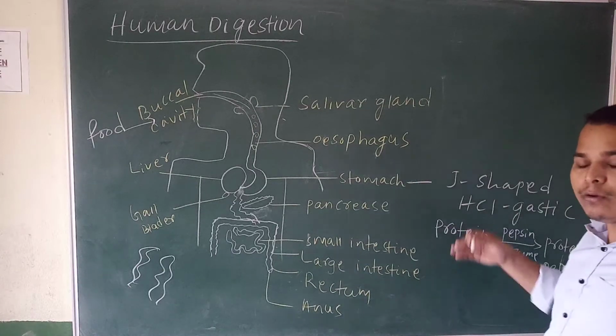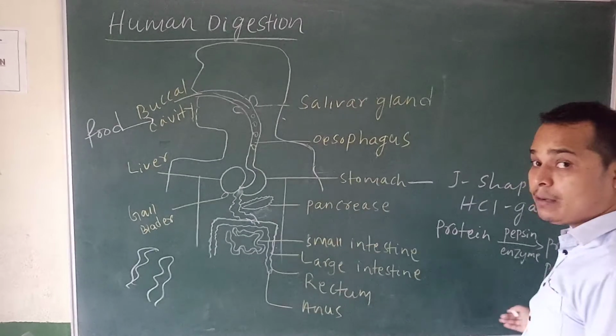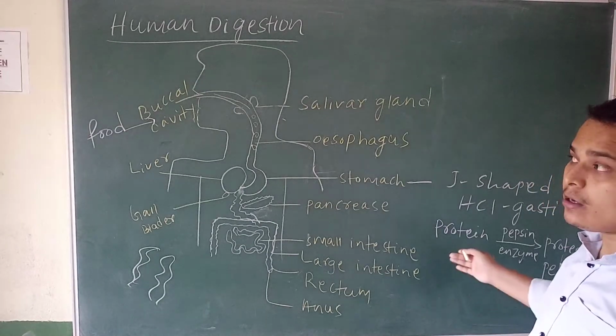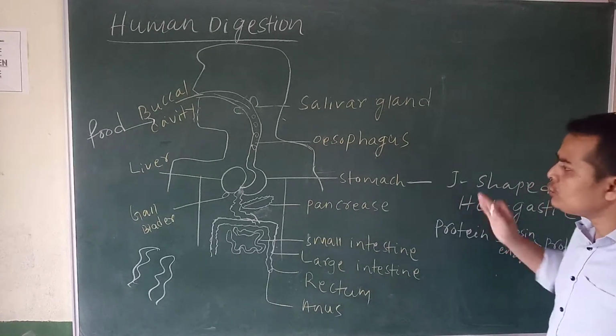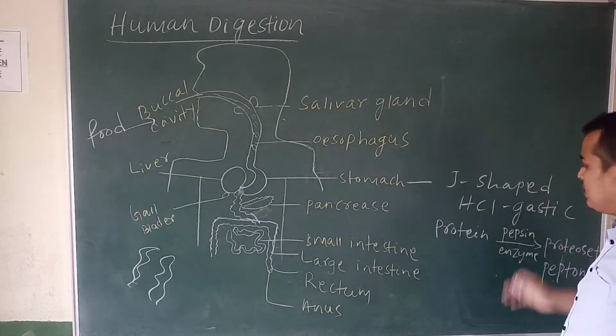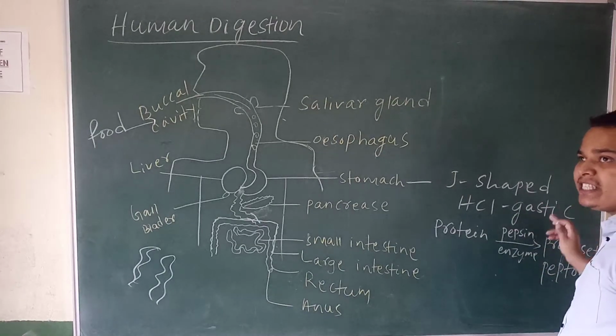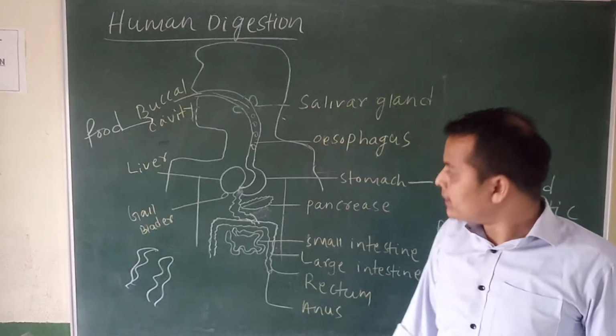When you go to higher classes, I will discuss more about this. This is not in your textbook, I am just saying. So the stomach is J shaped. It secretes HCl, the gastric enzyme, and this enzyme makes the food acidic.